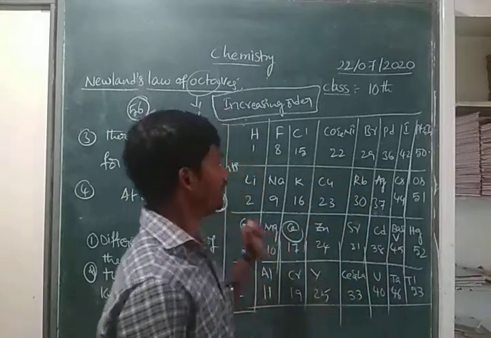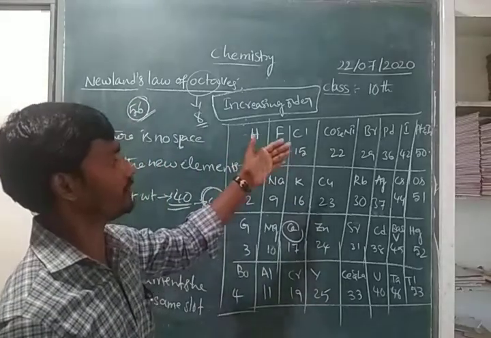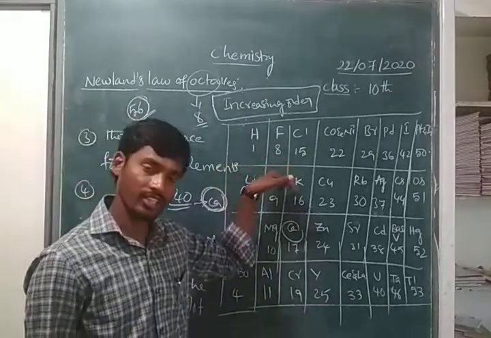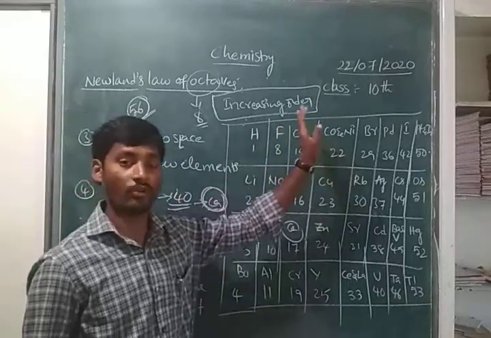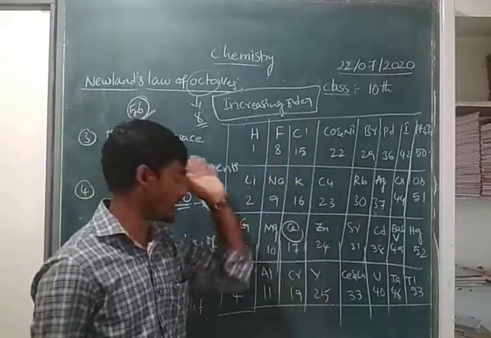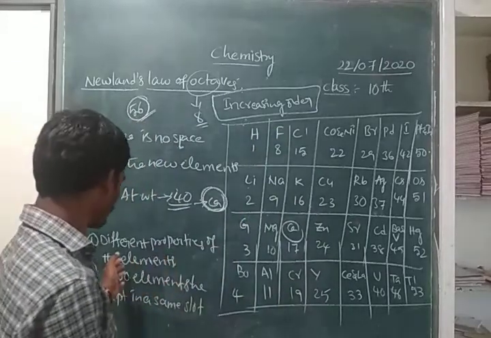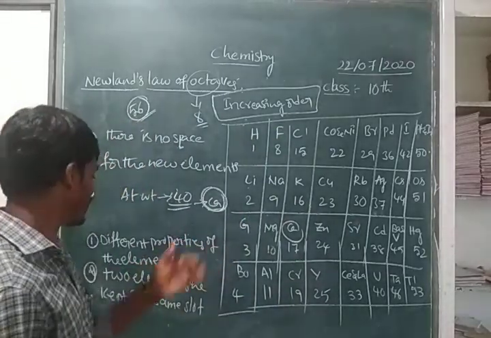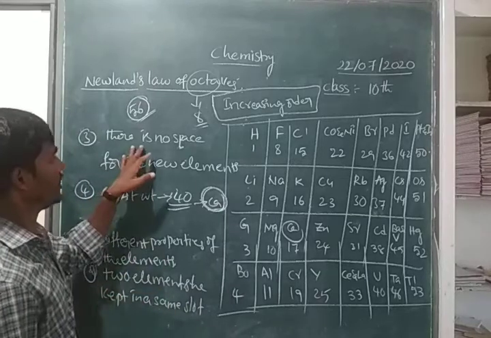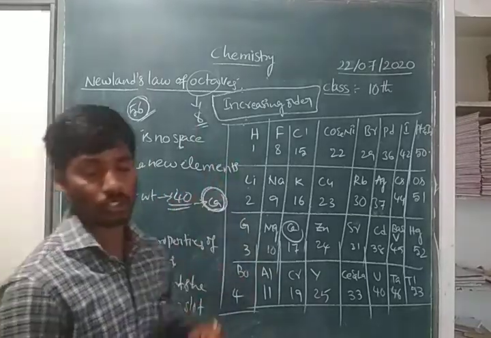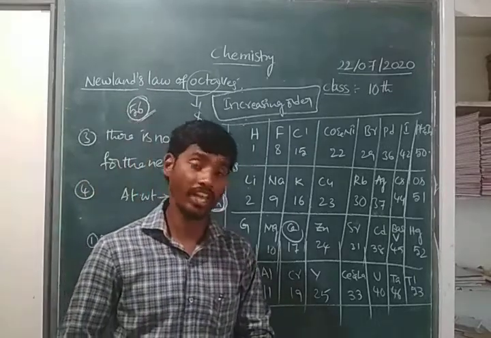Right, children? And here different properties of the elements he kept in the same group. That is also one of the drawbacks. And 2 elements he kept in the same group, why he kept them like this, there is no explanation. And different properties of the elements were kept in the same slot, 2 elements were kept in the same slot, and there is no space for the new elements.